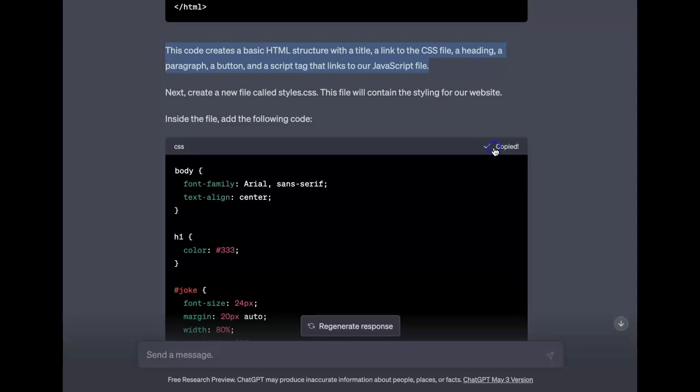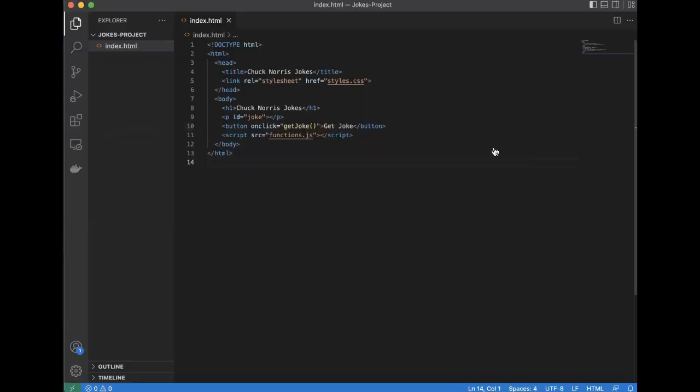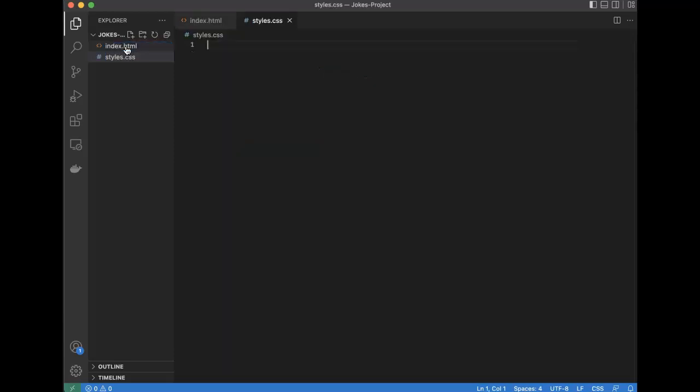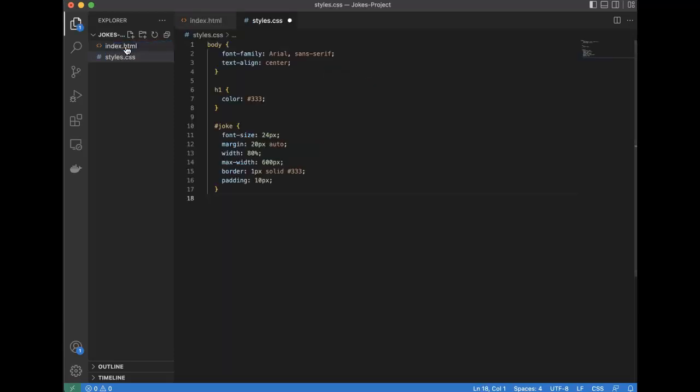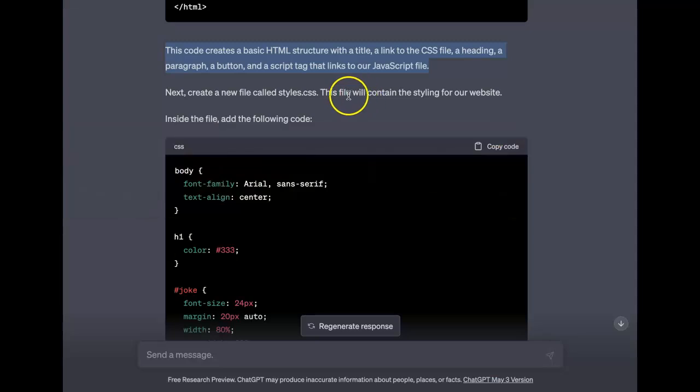But I'm guessing, copy, go back to our code. I could just create another file here. And it's probably going to put it inside of that project. Styles.css. And then we paste that. And it pasted some code here. Save. Command S. Switch back. So it says this file will contain the styling for our website.